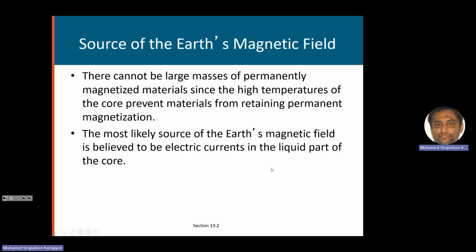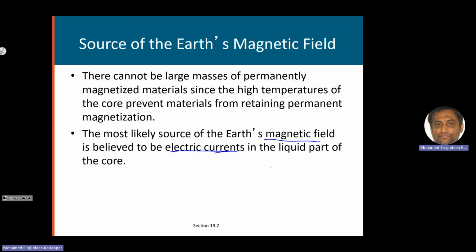We actually have a liquid core inside the Earth. It's a liquid. Even metals will be melting. So it cannot have such a permanent magnet. So the most likely source of the Earth's magnetic field is electric currents in this liquid part of the core. So the Earth is spinning, right? The Earth is spinning, so the liquid is also going to spin inside the core.